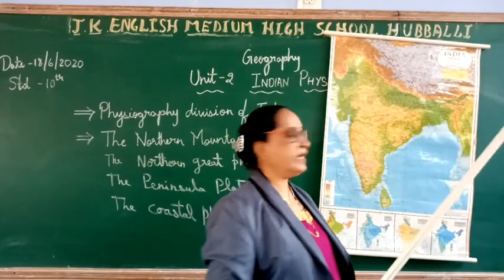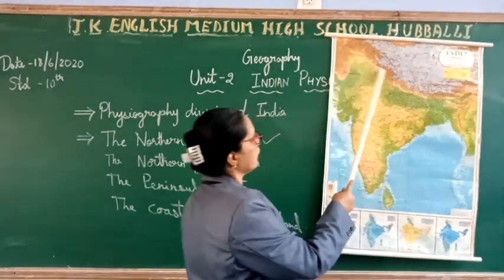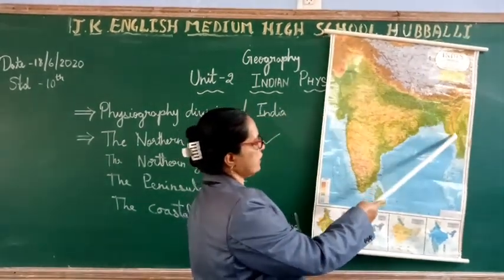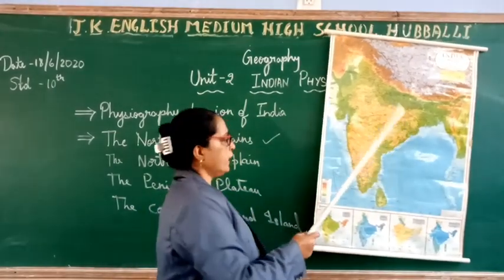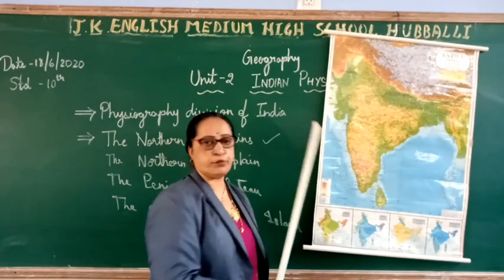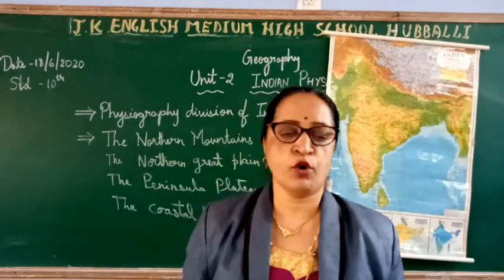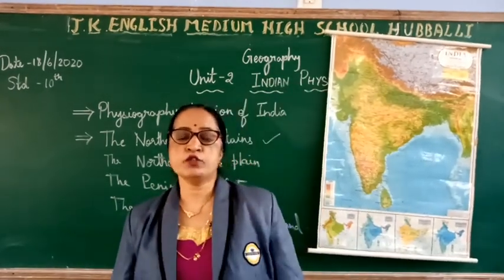Children, the Himalayan northern mountain comes here. This is the east direction and the west direction, which I told you about, the Indus and the Brahmaputra.